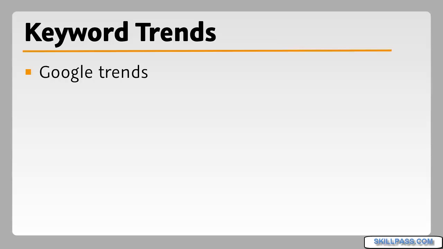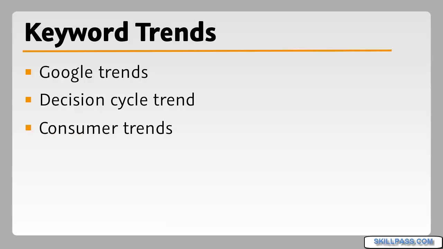Some of the things that affect this and are able to track that: one tool that we're going to cover is Google Trends, showing when the demand for certain keywords increase and decrease throughout the year or throughout the time that you have selected. There's also the decision cycle. People search differently based on what they're looking for and when they're looking for it. And consumer trends. We have to learn that the language people use isn't always predictable.